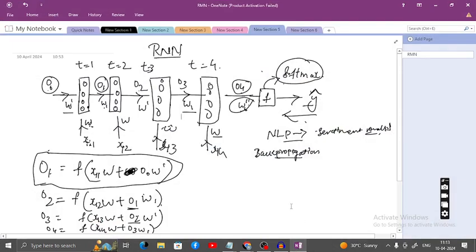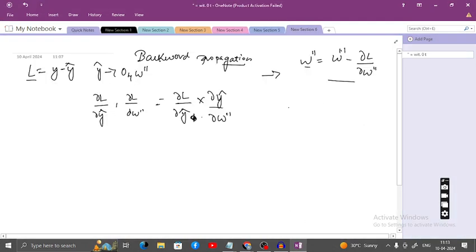Here, if I want to update like that, I am going to say: the differentiation of loss with respect to y hat, and similarly y hat with respect to O4.